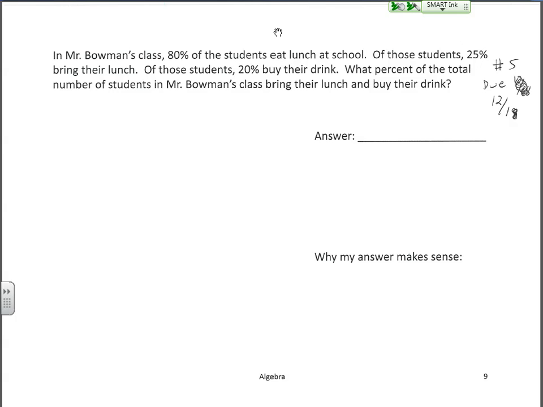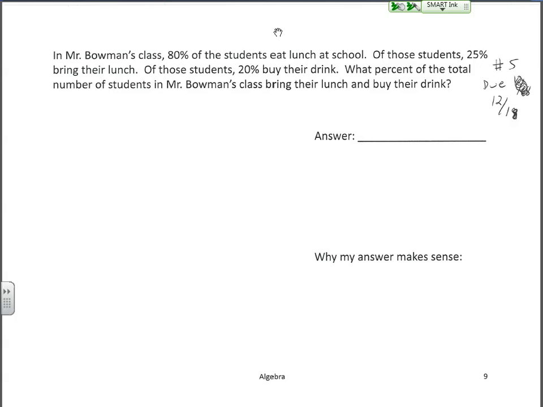All right. As always, we start with some logic questions here. So it says, in Mr. Bowman's class, 80% of the students eat lunch at school. Of those students, 25% bring their lunch. Of those students, 20% buy their drink. What percent of the total number of students in Mr. Bowman's class bring their lunch and buy their drink?